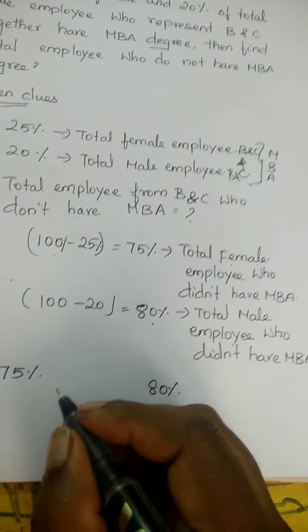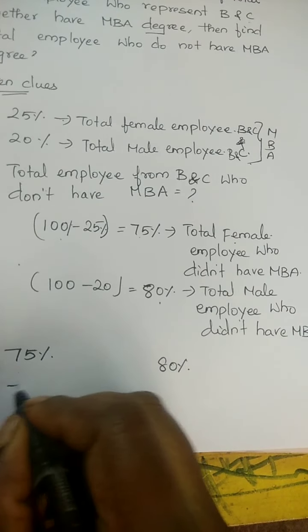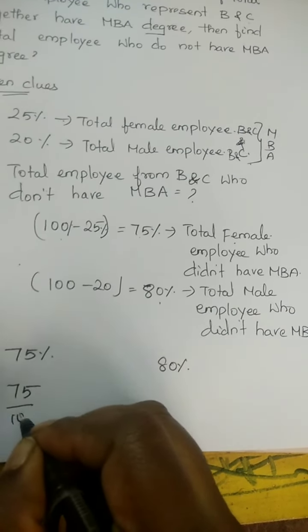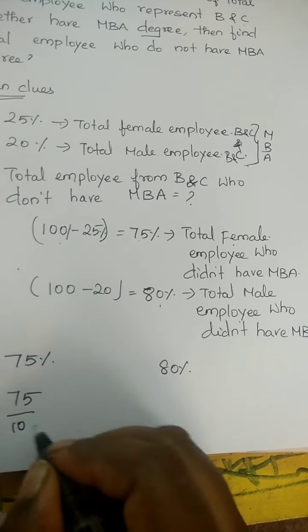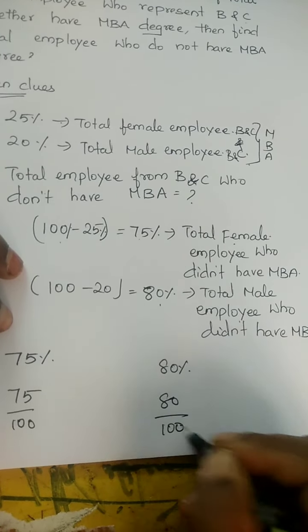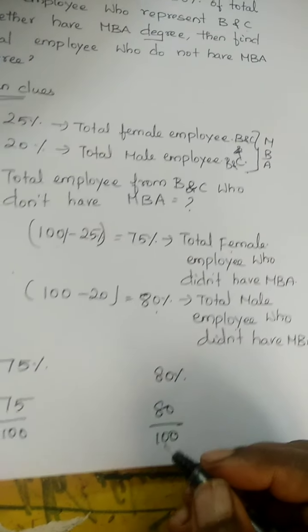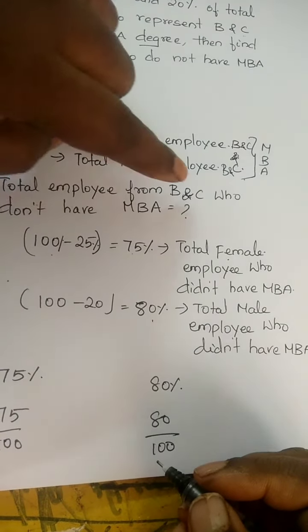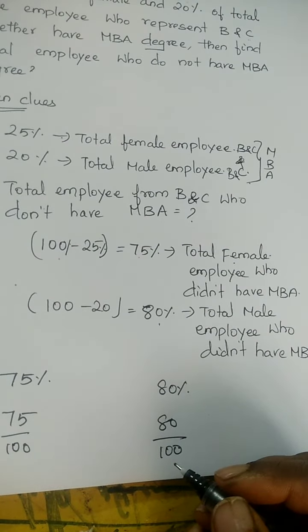To convert to a whole number, 75 divided by 100, and here also 80 divided by 100. What they asked is the total employees from B and C together who don't have an MBA.